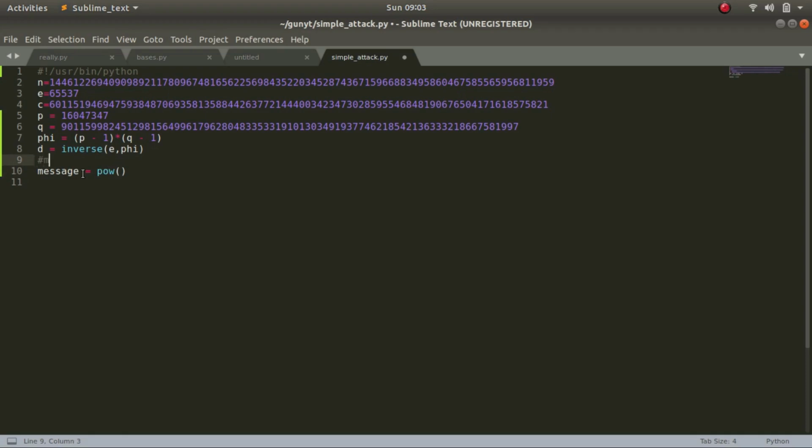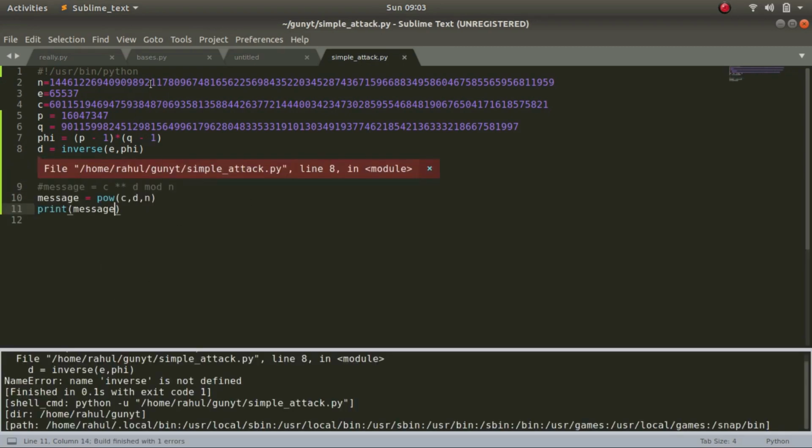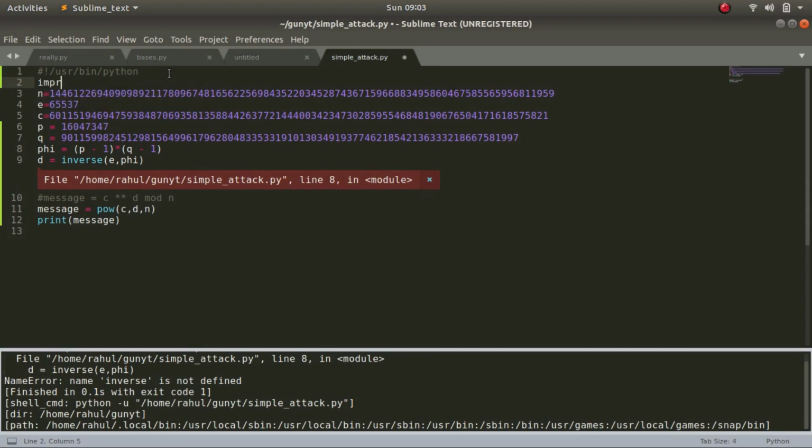Now let me first tell you that message is equal to C to the power of D mod N. So we can use power. So pow of C the ciphertext, D and mod N. Now let's print it out. Okay, now sorry, I did not import crypto.util.numbers. Okay, from crypto.util.number import inverse.